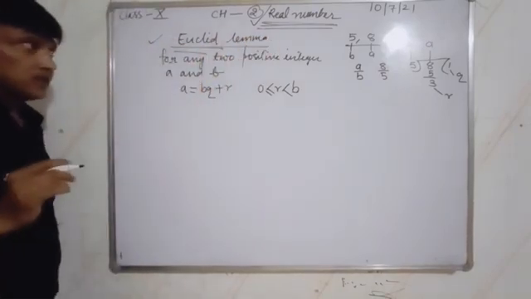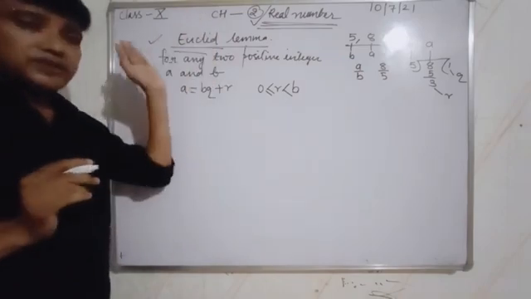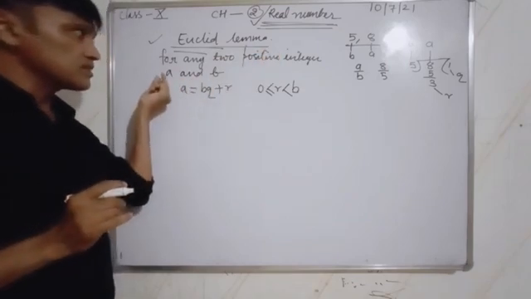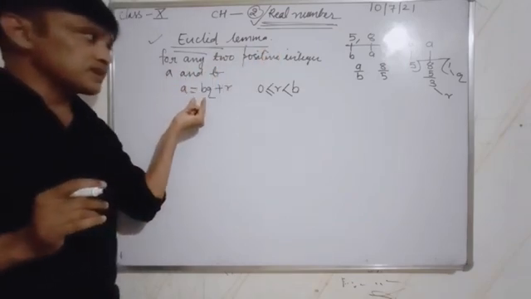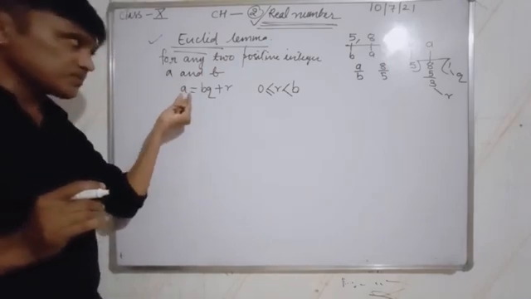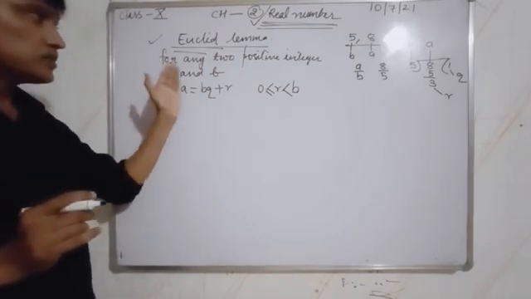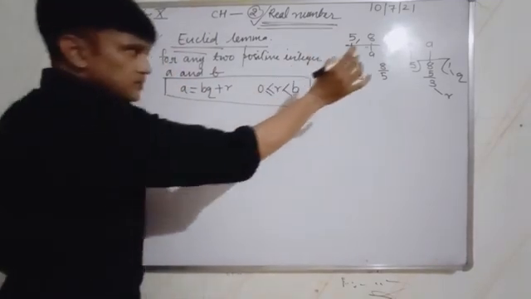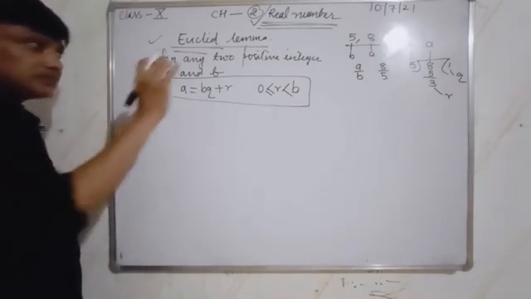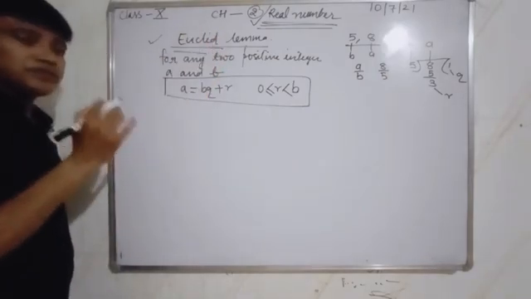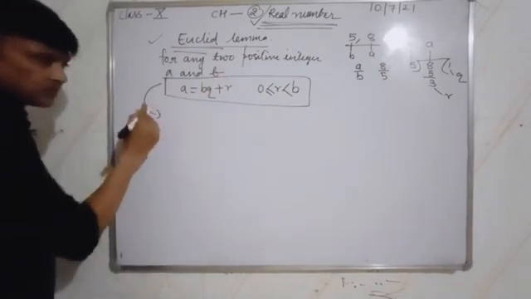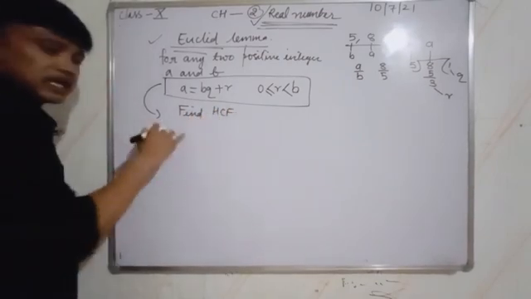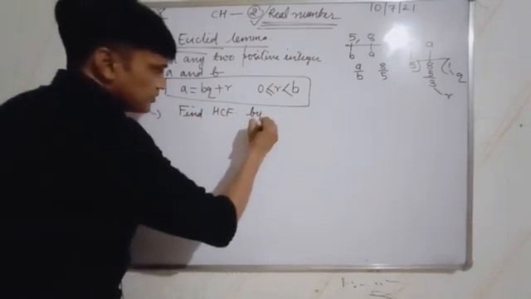See here again. The mathematician Euclid gave Euclid's lemma. He concluded that for any two positive integers a and b, we can express them in this form. So this method is called Euclid's lemma for any two given positive integers. By this method we can also find the HCF. If a question comes, find the HCF, highest common factor, by Euclid's method.